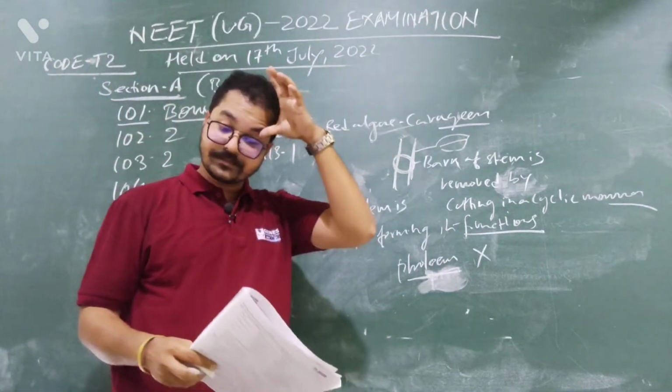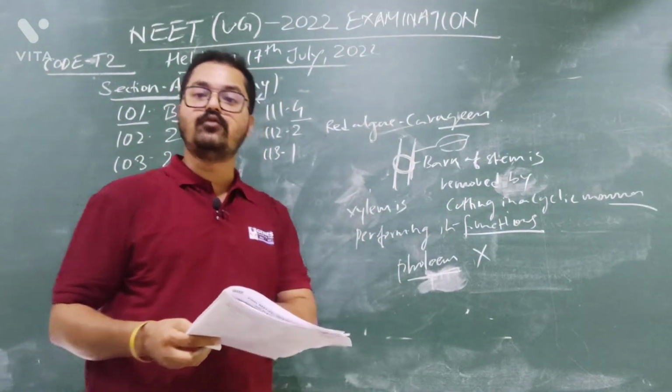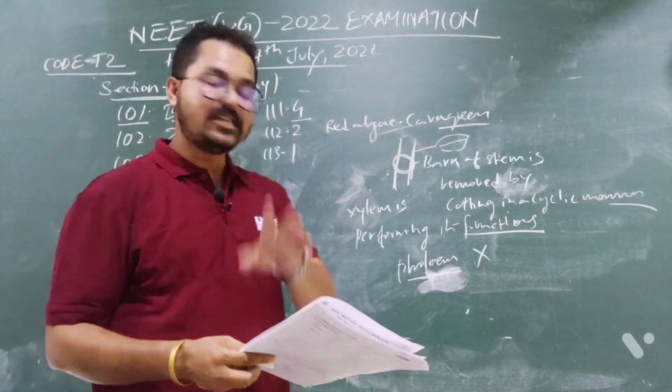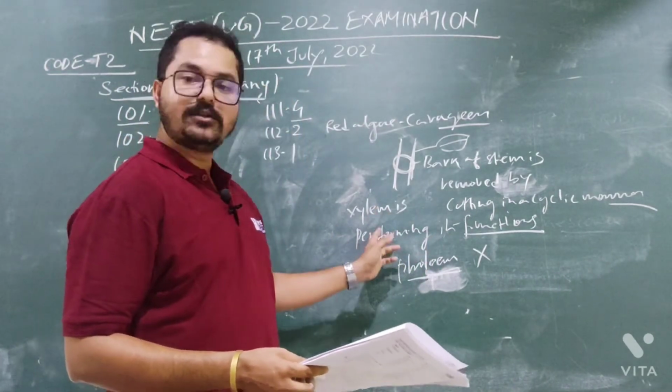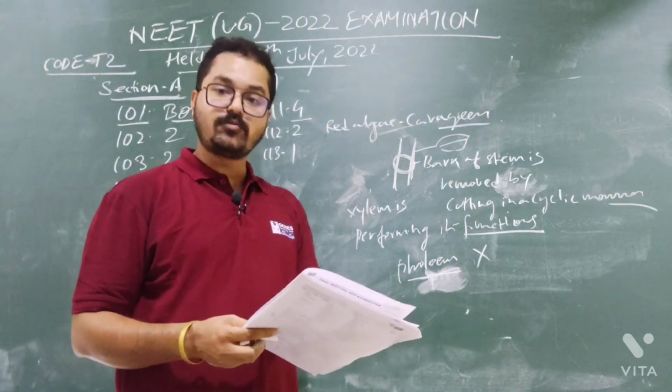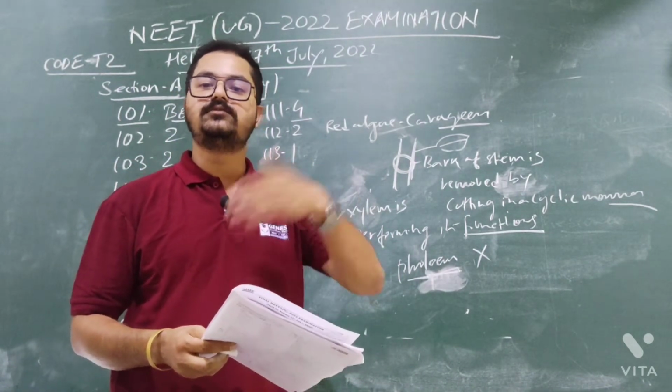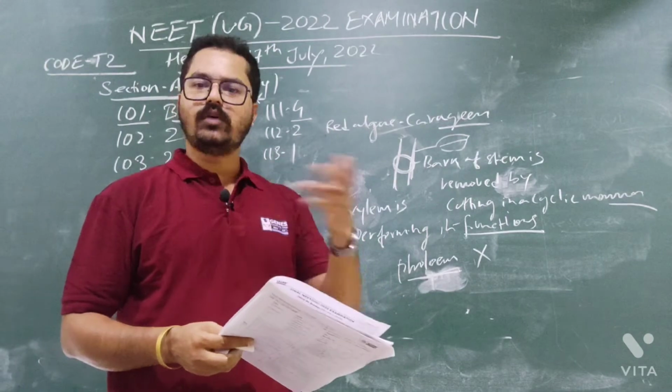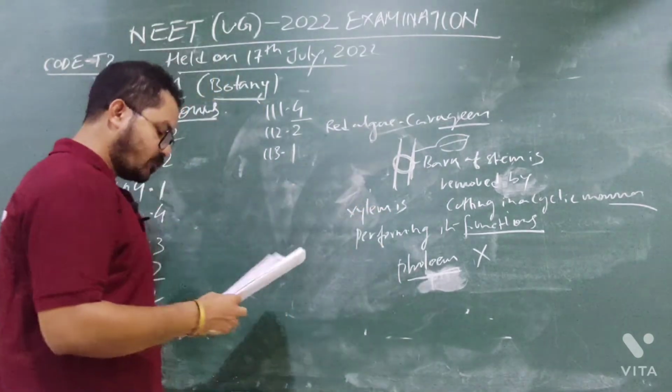Are you getting my point? Option number 2 is saying both water and food transportation. No, because it has been observed that xylem is performing its function, so water transportation is going on. Option number 3, osmosis is observed. Osmosis means transportation of water. So option number 1 is the right answer.